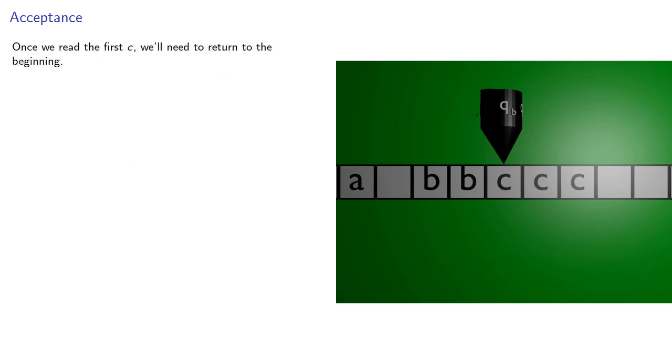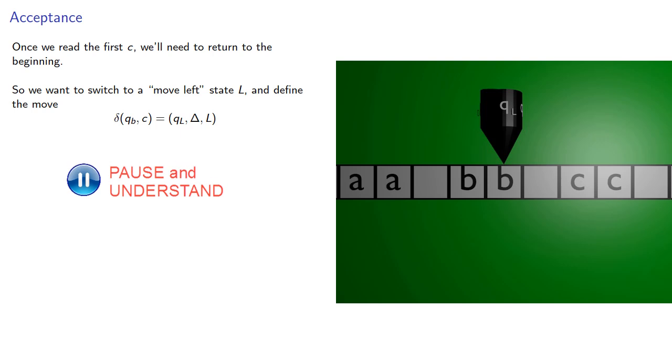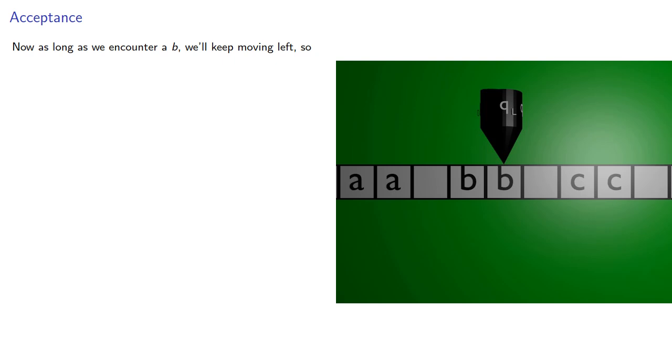Once we read the first C, we'll need to return to the beginning. So we'll want to switch to a move left state QL and define the move delta QB C, which moves us into state QL, prints blank, and moves left. Now as long as we encounter a B, we'll keep moving left. So we'll define the move.